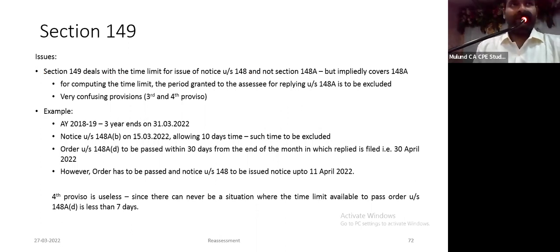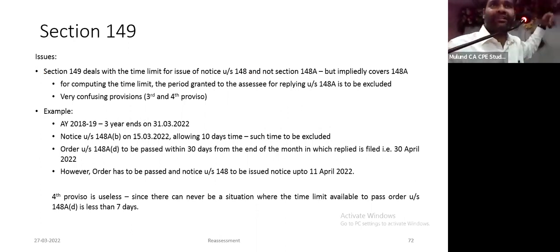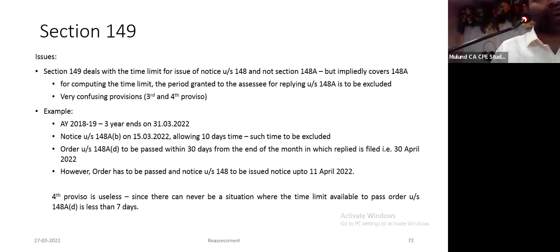Section 149, now this also is very critical, which is a time limit. Say for example 31st March 22 is the last day to issue notice. उसके पहले उसको 148A का प्रोसीजर करना है. 148A का नोटिस इशू करना है, मेरा रिप्लाई लेना है, उसको फाइनल करके then he has to issue 148 notice.